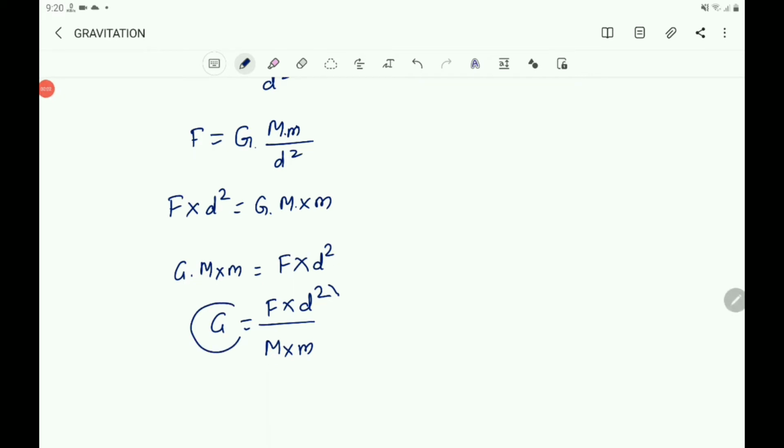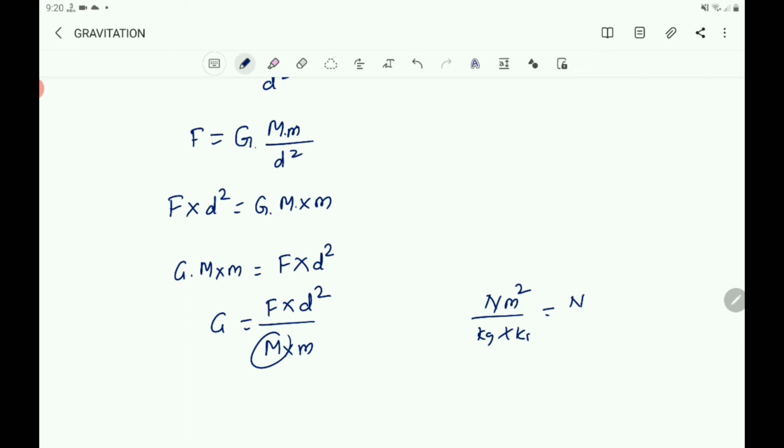Now, about the SI unit of the universal gravitation constant. You know that the unit of force is Newton and the unit of distance is meter, so it becomes N m square, and the unit of mass is kg, and the other mass is also kg, so kg into kg.